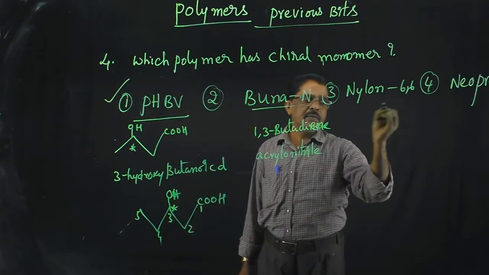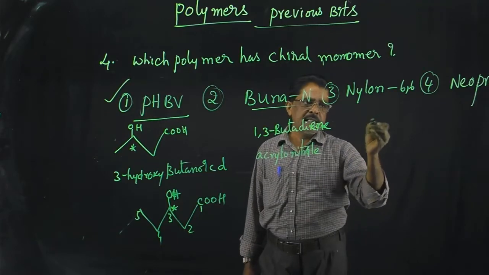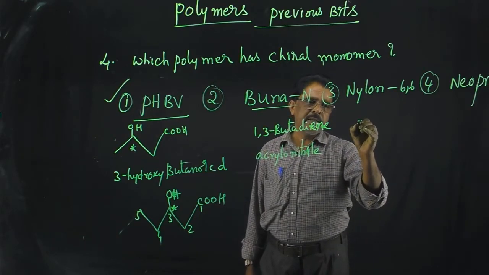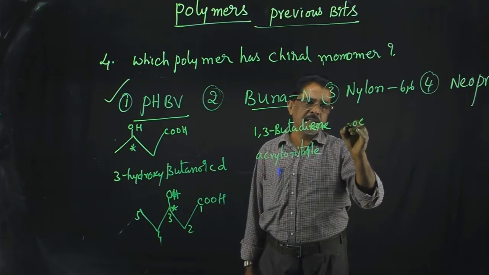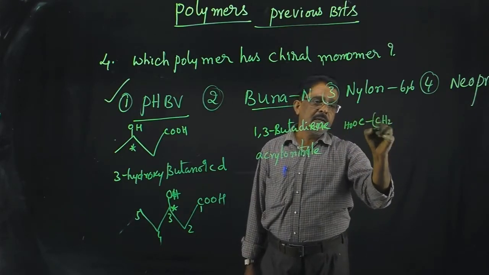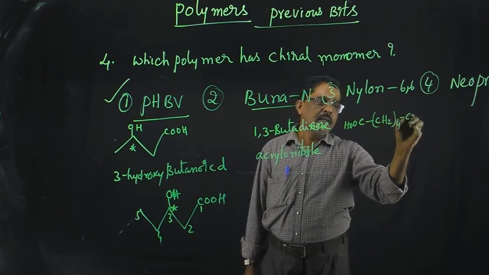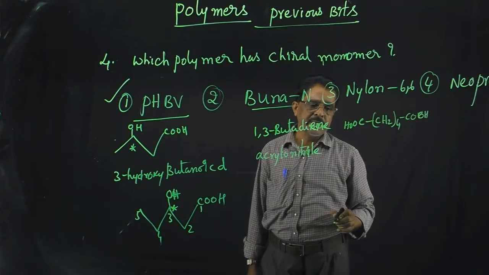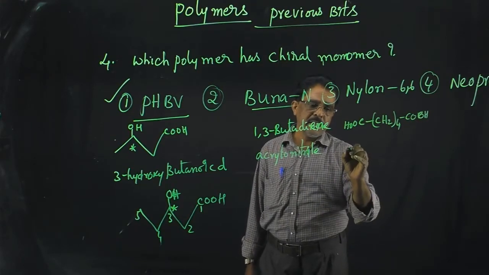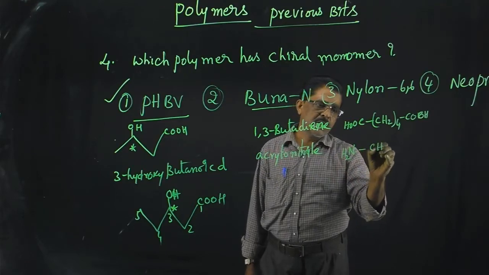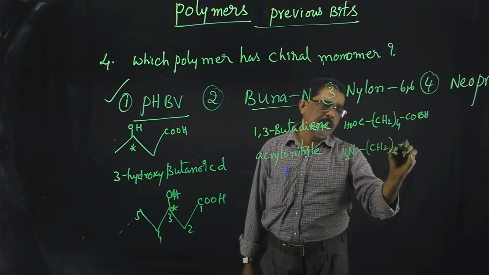But in the case of nylon 6,6, the monomers are hexamethylene diamine and adipic acid. Adipic acid has 6 carbon atoms and is a dicarboxylic acid. And hexamethylene diamine has CH2 taken 6 times and diamine.